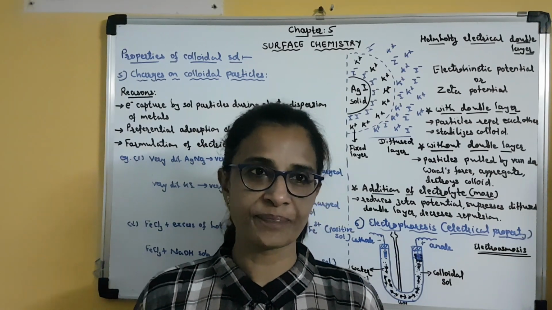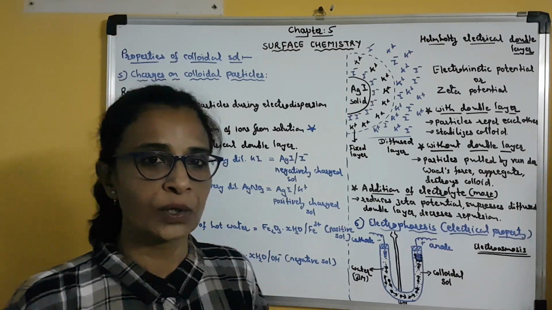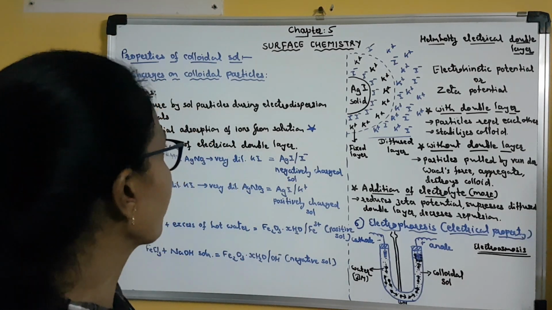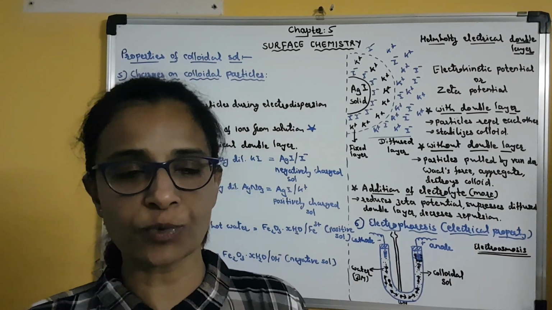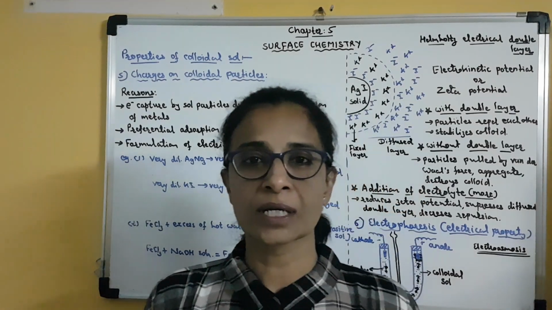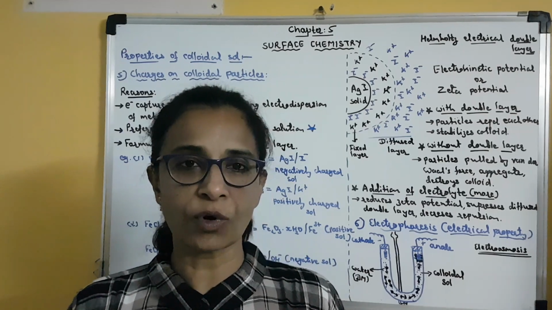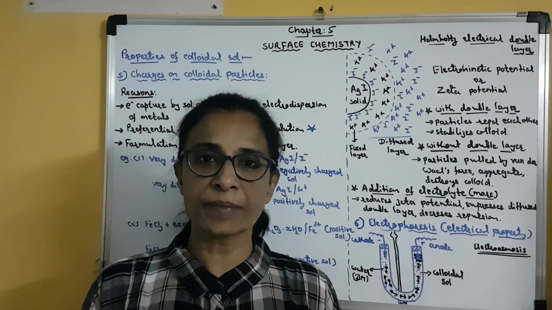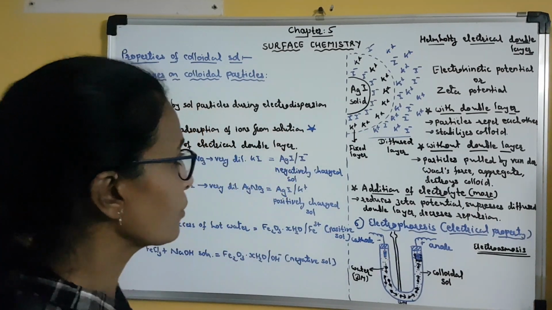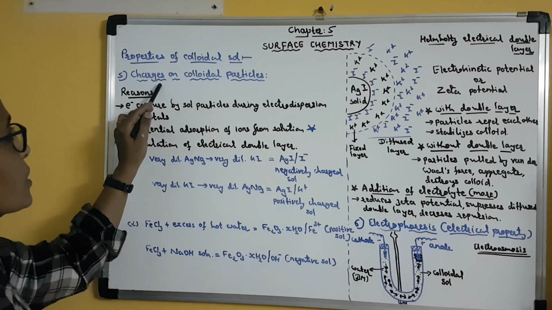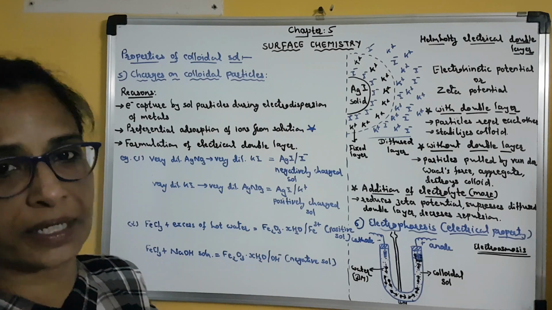Hello dear students. As you know, in the previous video we discussed four properties of colloidal sols. The first one was a colligative property, the second one was the optical property, that was the Tyndall effect, the third one was the color, and fourth was the mechanical property, that is the Brownian movement. Clear? Now in today's lecture we are going to discuss the fifth property, that is charges on colloidal particles.